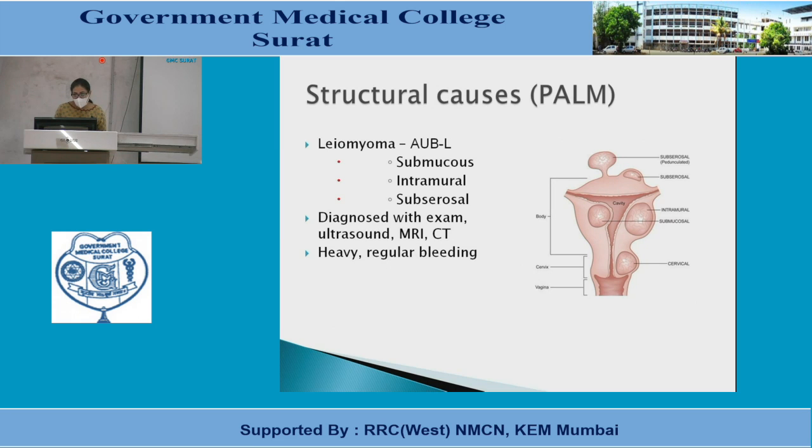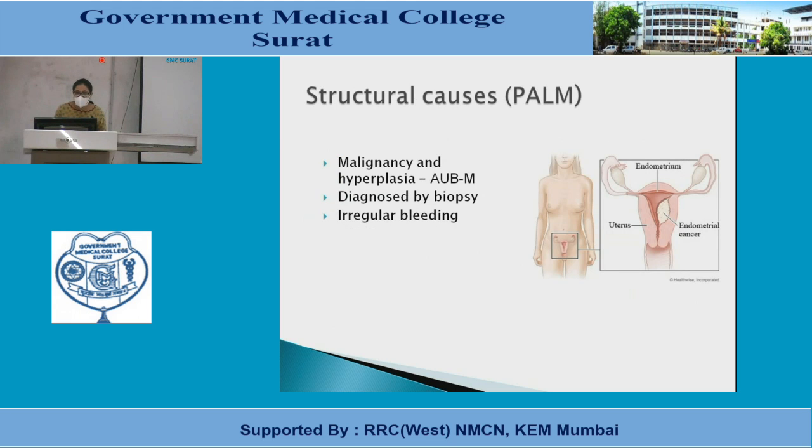The structural cause L means leiomyoma, AUBL, that is submucous, intramural, subserosal. It can be diagnosed with examination, ultrasound, MRI, CT scan. The signs and symptoms are heavy, irregular bleeding, pain, degenerative changes in the fibroid. And the other structural cause is AUBM, that is malignancy and hyperplasia. Diagnosed with biopsy; we have to take an endometrial biopsy. The complaint of the patient is irregular bleeding.